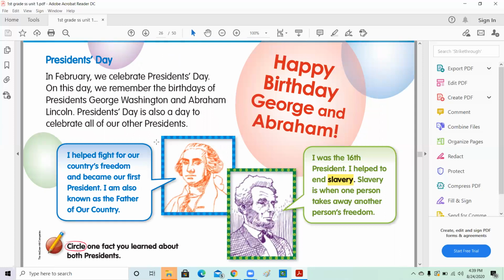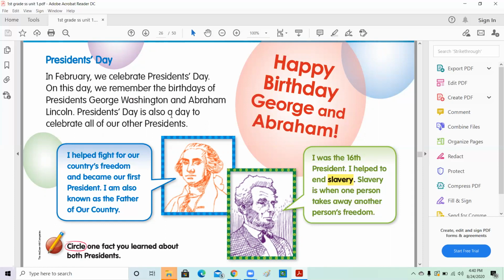All right, page 27, we're still related to that same topic. We're talking about celebrations and holidays. The first one was Dr. Martin Luther King Jr. Day. And now we're going to talk about President's Day. In February, we celebrate President's Day. On this day, we remember the birthday of Presidents George Washington and Abraham Lincoln. For both of them, George Washington and Abraham Lincoln, we celebrate them in February.